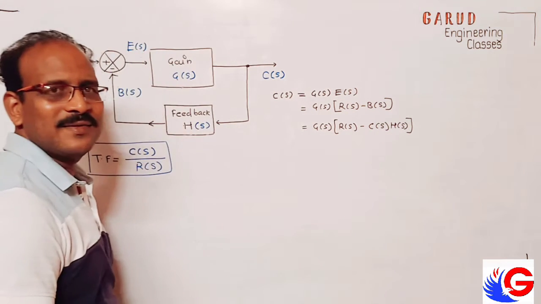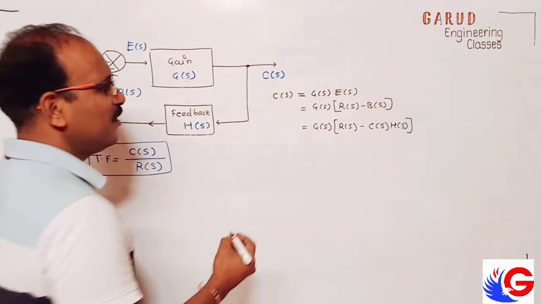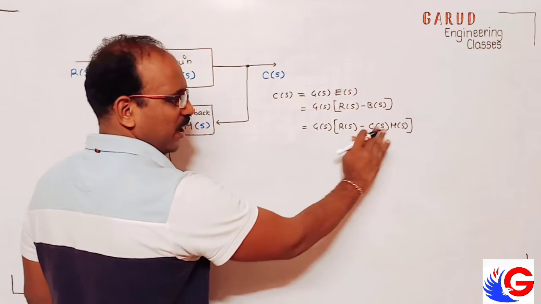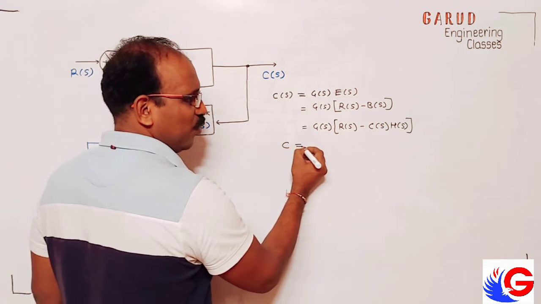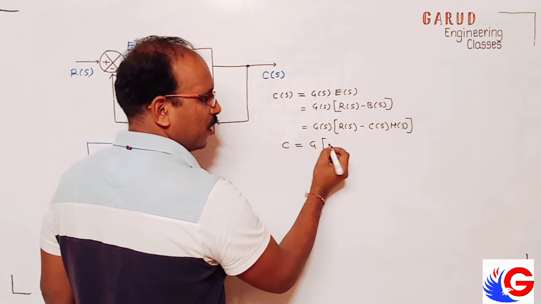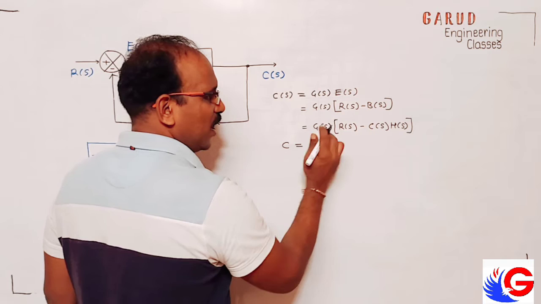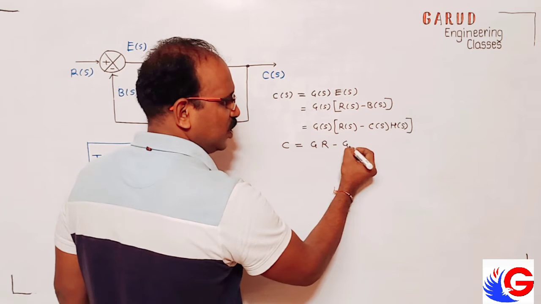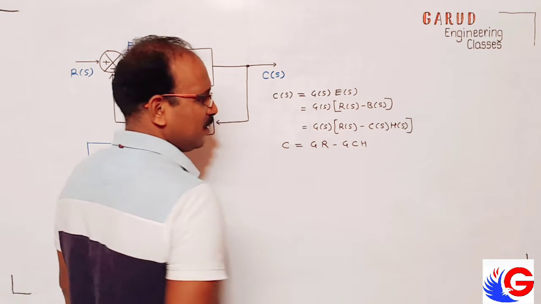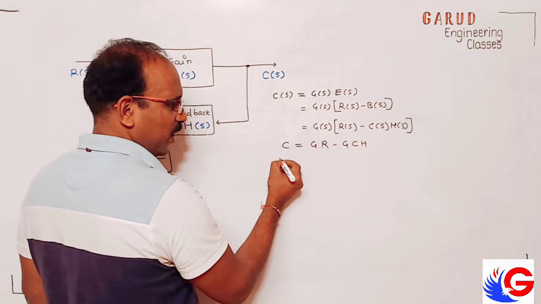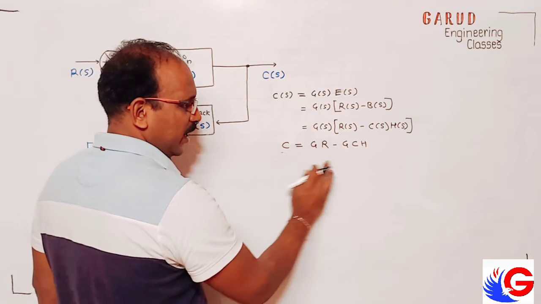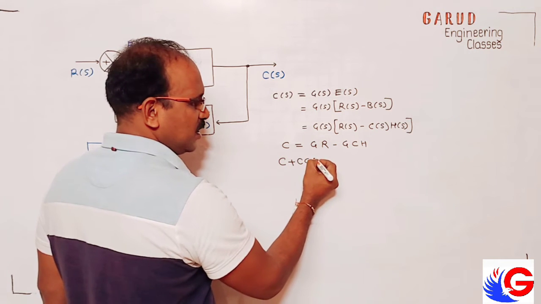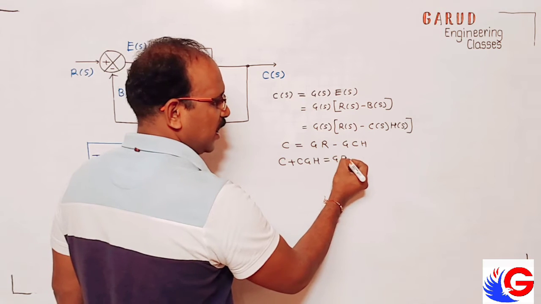Now we have to solve this. We want C of S upon R of S. So we will do this. For simplicity, I ignore S. So C equals G into R minus G into C into H. But we want to take C common. So I take this side: C plus C G H equal to G R.